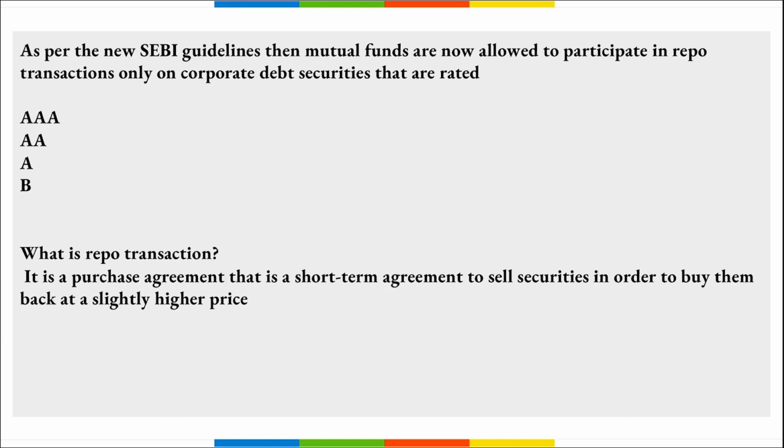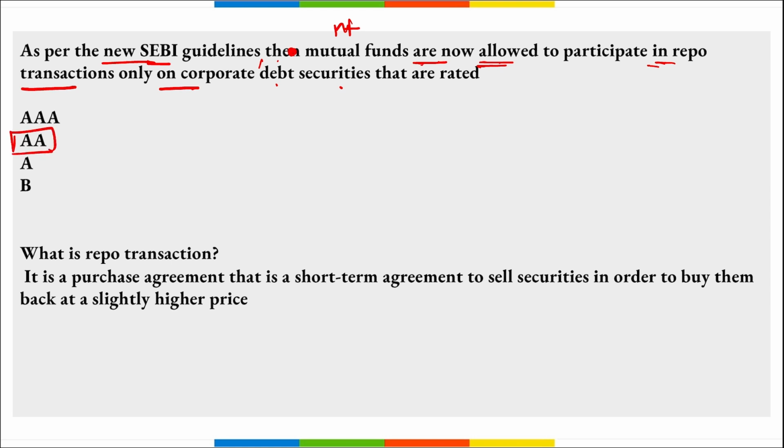Next, as per the new SEBI guidelines, mutual funds are now allowed to participate in repo transactions only on corporate debt securities that are rated what? As per the new SEBI guidelines, mutual funds are now allowed to participate in repo transactions only on corporate debt securities that are rated double A and above.